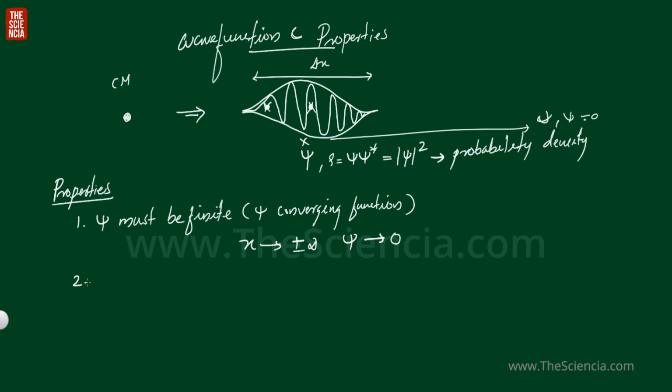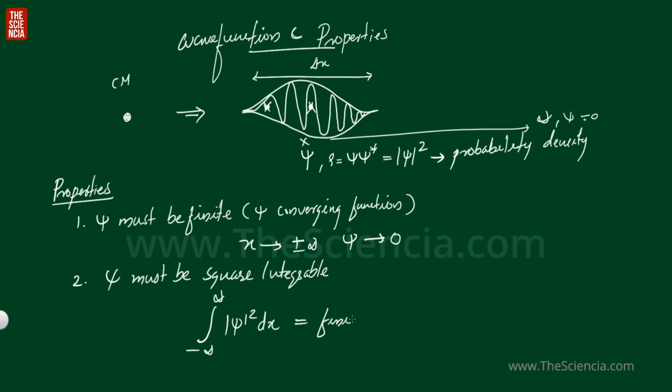Second one, psi must be square integrable. That is, if we integrate the probability density from minus infinity to infinity, it should be a finite value. Why? Because if we get infinity, it means the particle is spread over minus infinity to plus infinity.